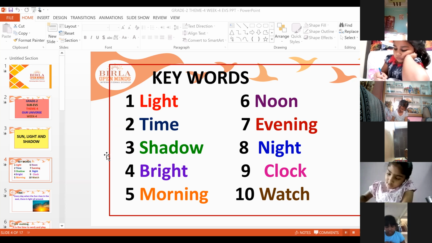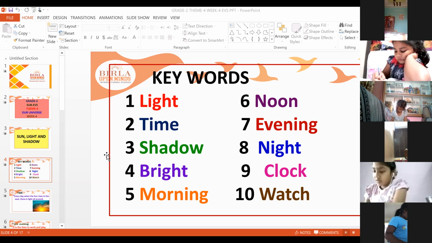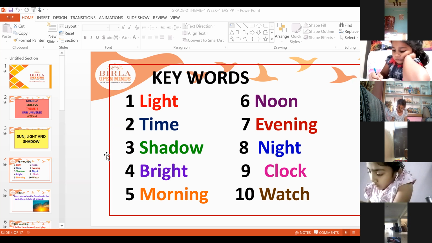Next, evening. Evening means when the sun sets, slowly the sun sets. That is called evening. Night. Night means it is completely dark. You can't see the sun. Only you can see moon and stars. So that is the night time.